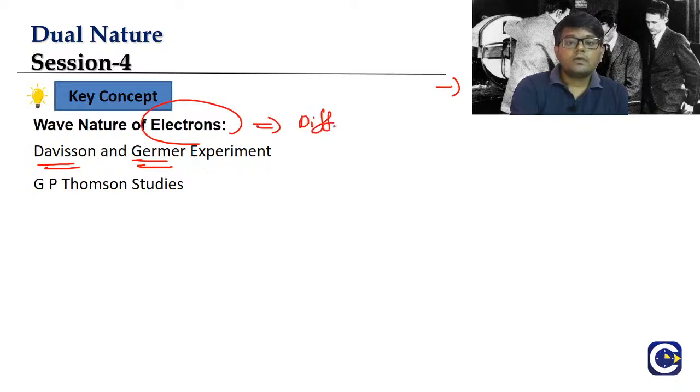Davisson and Germer did experimental studies to prove that electrons can show one of the important phenomena given by light, which is diffraction. So Davisson and Germer proved that electrons can also show the diffraction phenomenon. The same thing was later independently proved, not along with them, by GP Thomson.